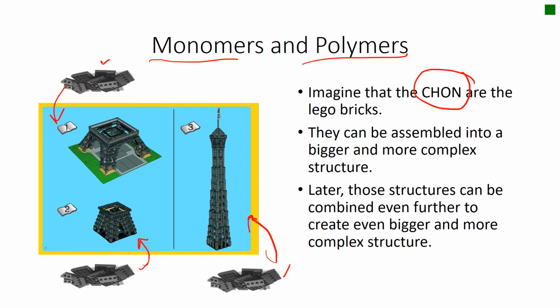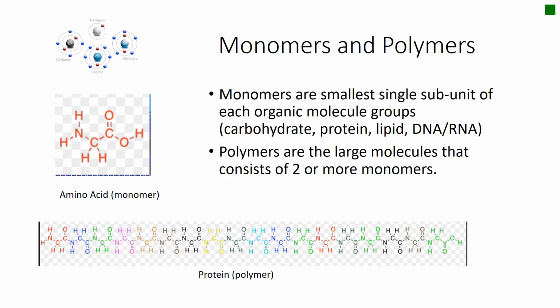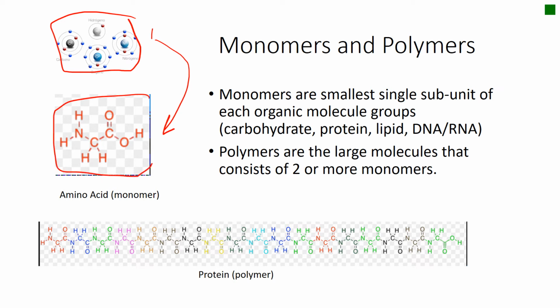And later those complex structures can combine even further to create even bigger and more complex structures. So now imagine if this one is put on the top of it, and then number 3 will be put even further. As a result, you can have the Eiffel Tower, which is more complex. So using the analogy, I hope now you can get some idea. The Lego bricks are like the atoms, right? Atoms are the Lego bricks, and then they can be assembled into a complex molecule, but it's pretty small, right?